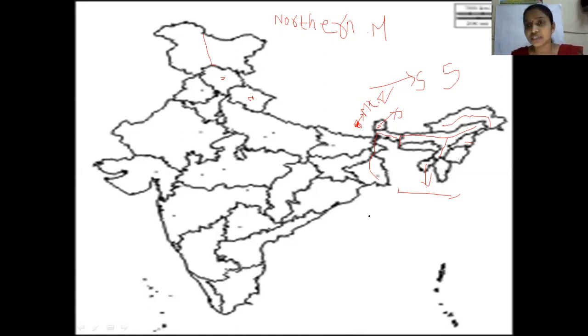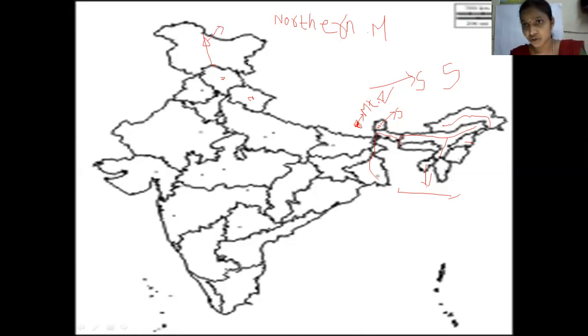The third one is Mount K2 or Godwin Austen. Where is it? Now come to Jammu Kashmir. So when you come to Jammu Kashmir, you can see this shape here. See, this shape is like this, so it looks like something dividing, right? So here, without touching the border, you just draw a triangle here also. Okay, put an arrow out.